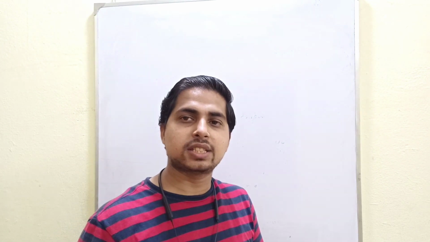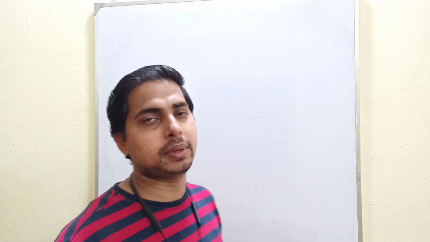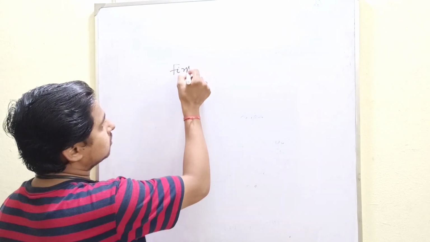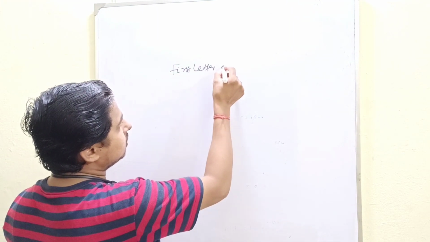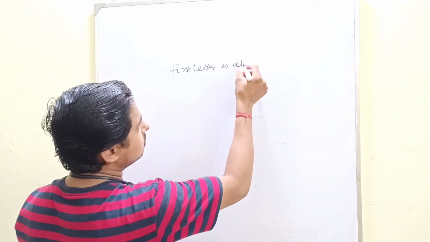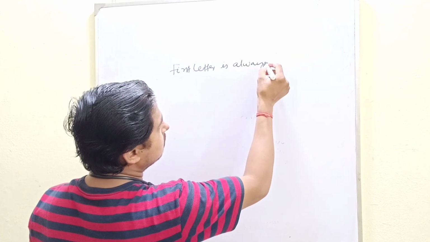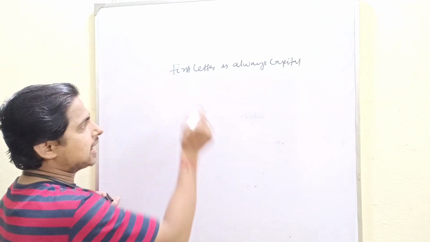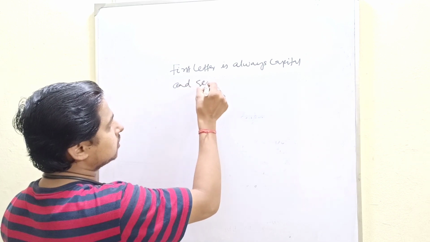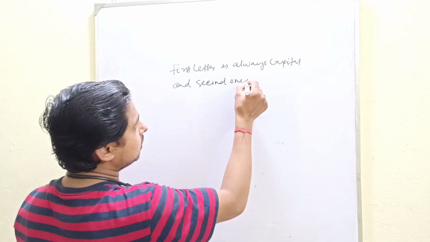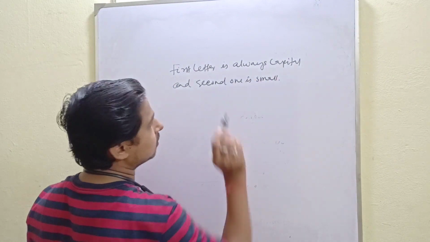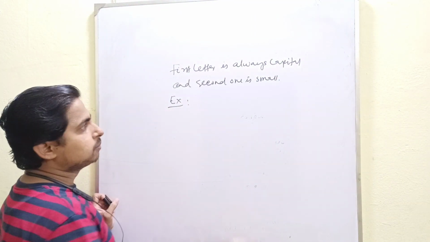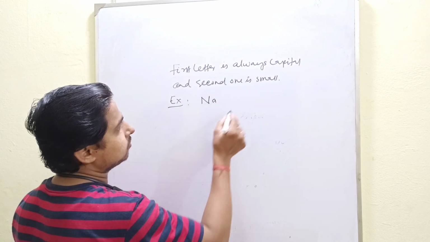Students, while writing the symbols of an element, always keep in mind the first letter is always capital, and the second one is small. For example, this is the symbol of sodium, Na, not NA.